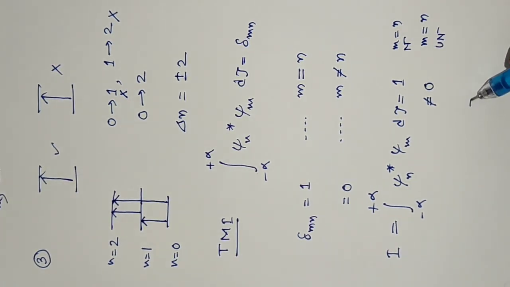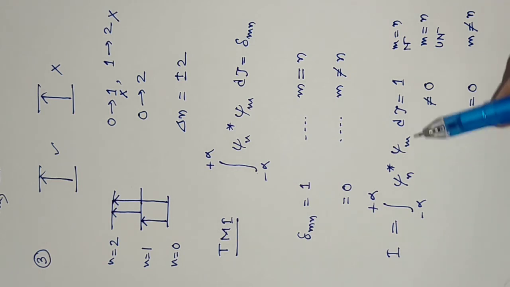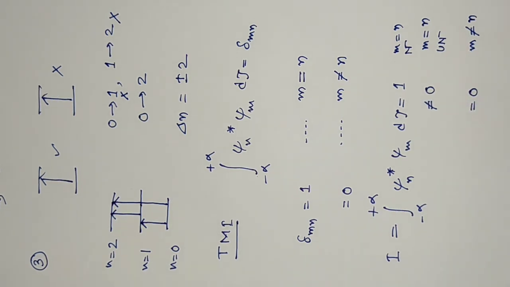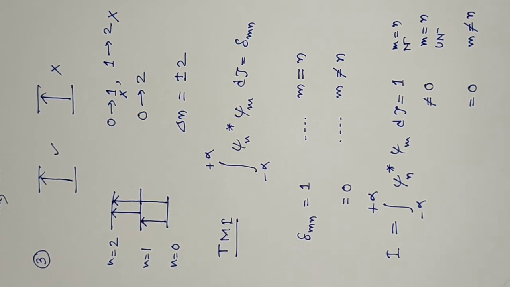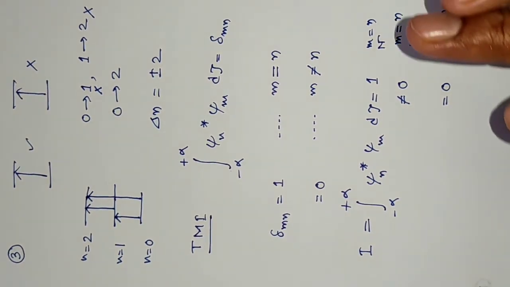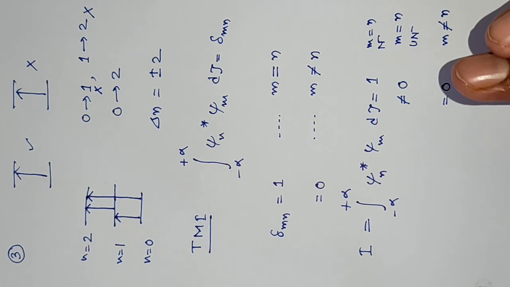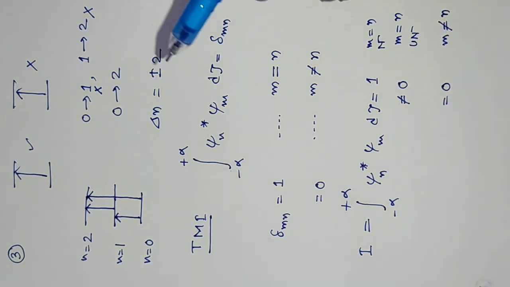But it will be 0 when m not equal to n. That is, the wave functions are orthogonal. So this is already known. We have studied it in quantum mechanics. Now we will use this concept to find the selection rule for any particular spectroscopic system.